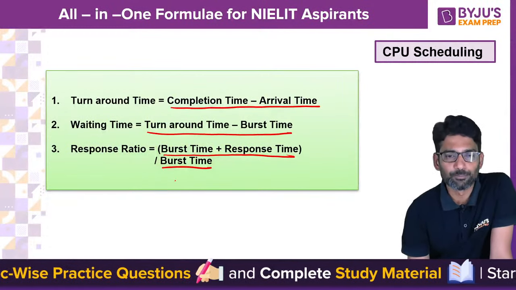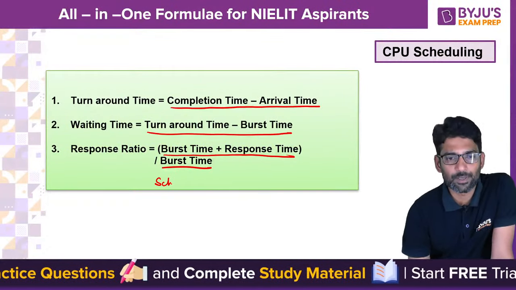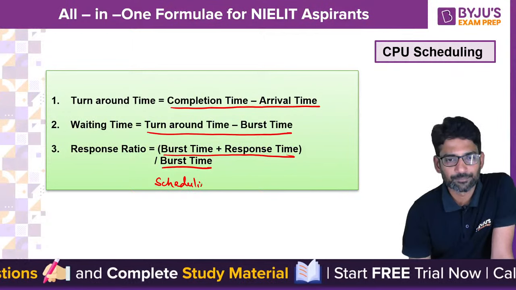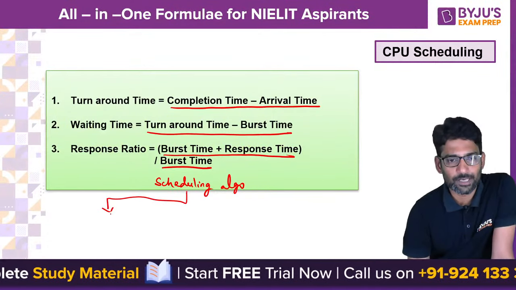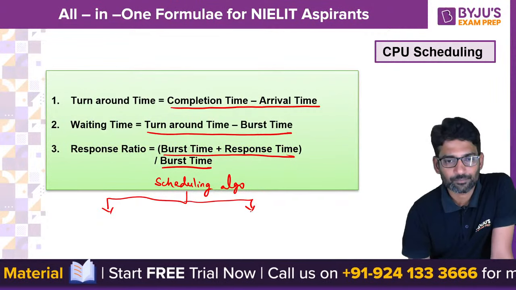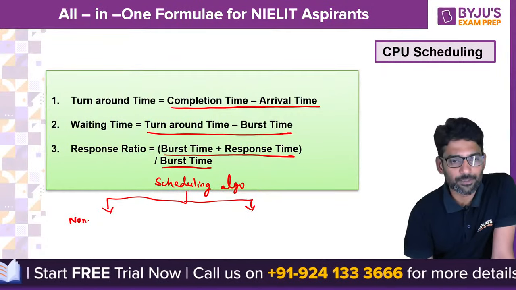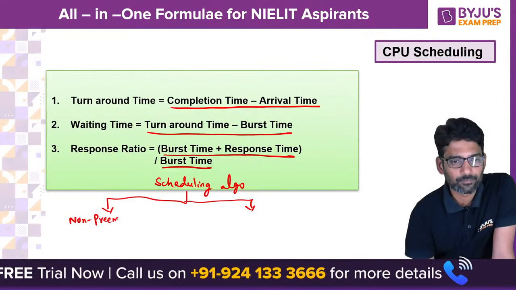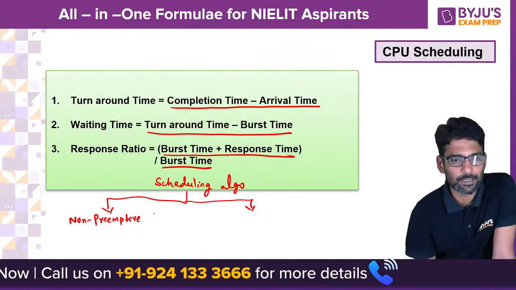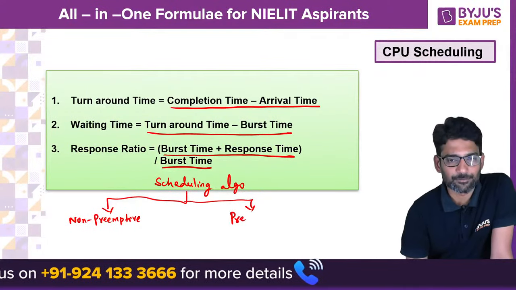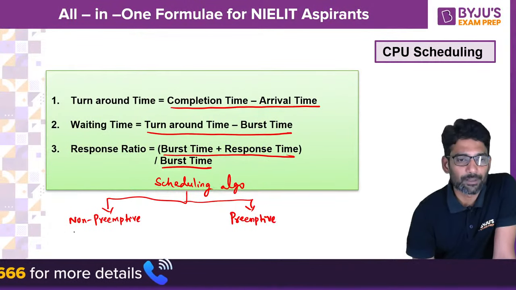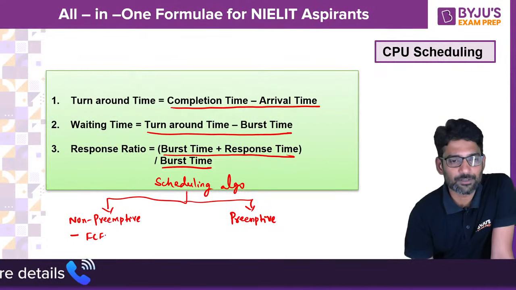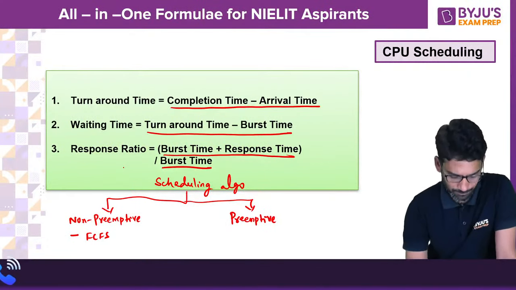Hope you know the CPU scheduling algorithms are classified into two types: non-preemptive and preemptive. Non-preemptive are first come, first serve, or first in, first out, you can say.